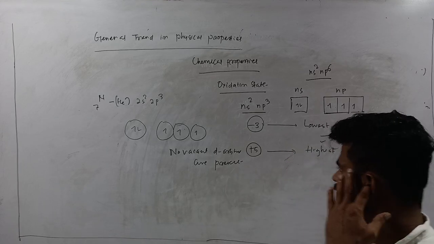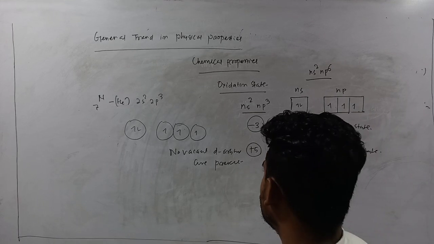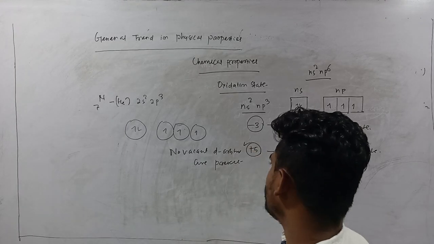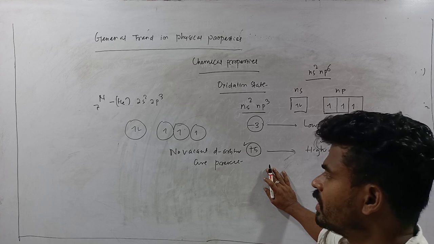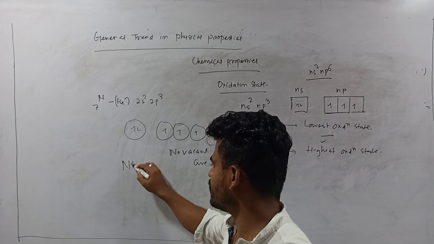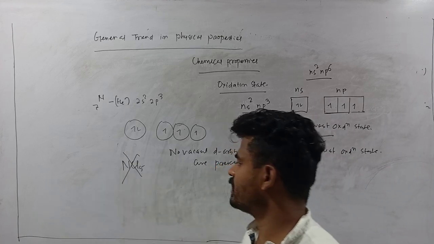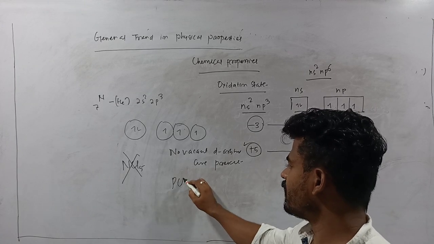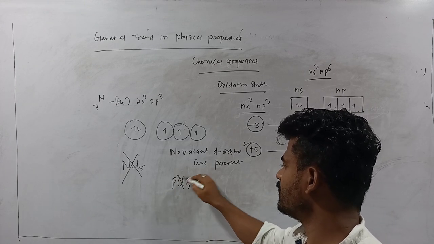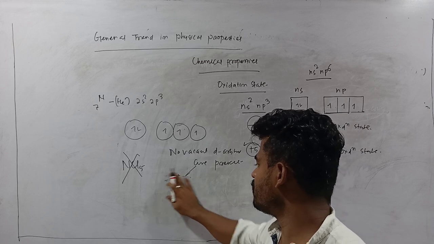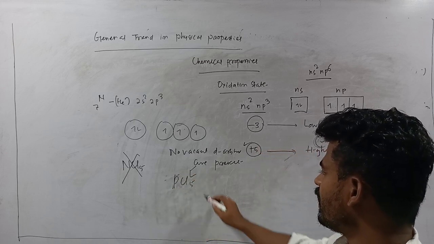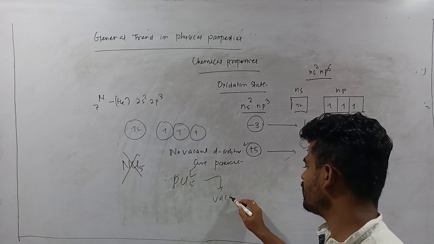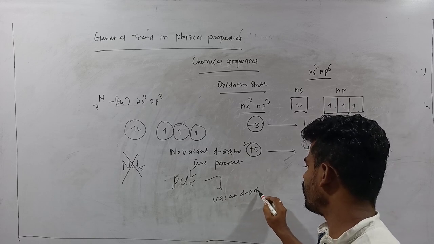That's why it never exhibits the +5 oxidation state. A higher oxidation state is not shown by nitrogen. That's why NCl5 never exists, but PCl5 exists. Why? Due to the vacant d orbitals in phosphorus.